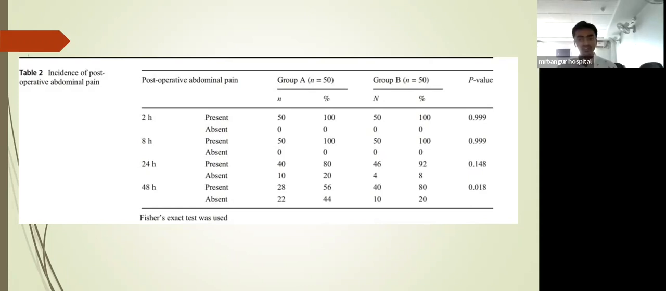At the 8 hour, it's also 50 in group A and 50 in group B, and at 24 hours group A is 40, and group B was 46. The p-value for this is 0.148, which was significant.